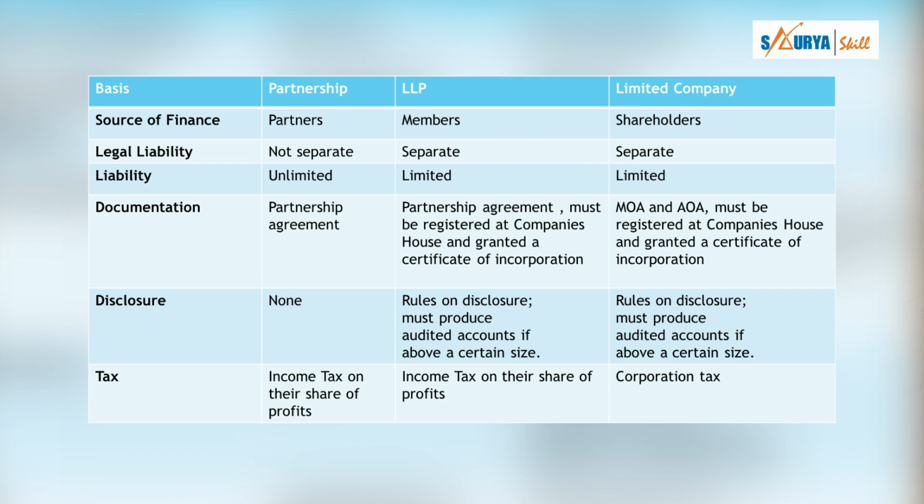Then we have the roles of responsibility and the type of business. Is it a manufacturing firm? Is it a software firm, IT company? Is it just a sale purchase of any product? You are just importing and exporting the material. So what type of business you are having, that depends on you. That will affect your decision to register your business as which entity, right? So these are the key points.